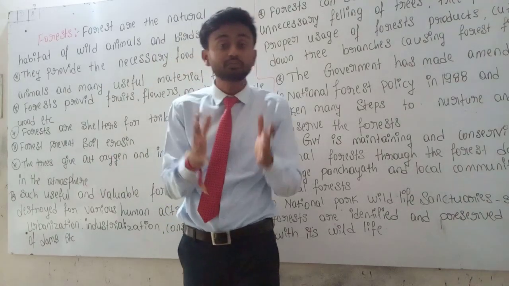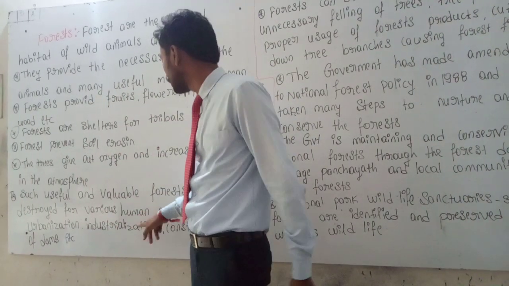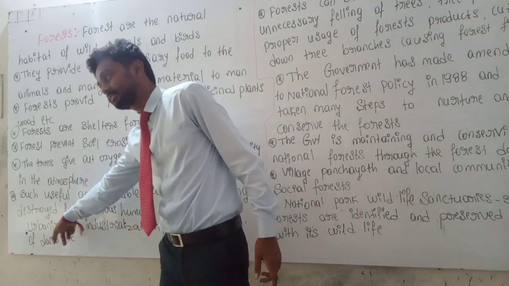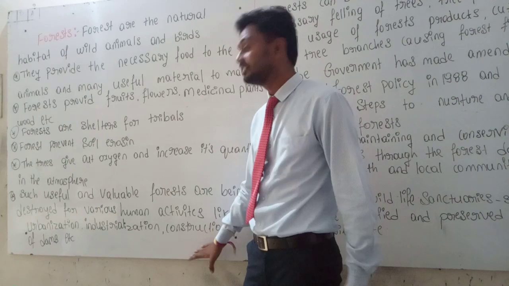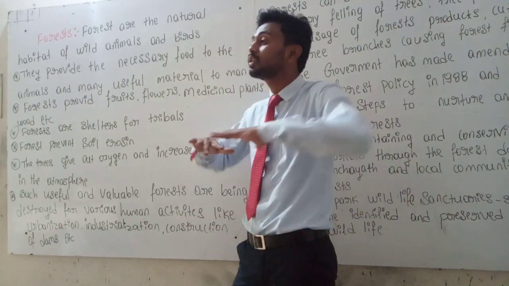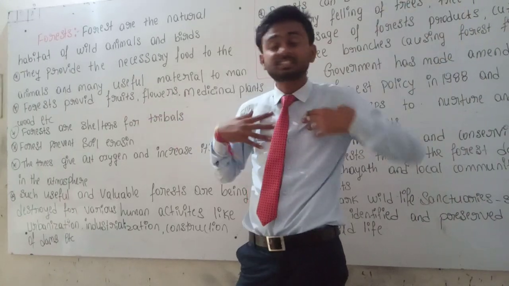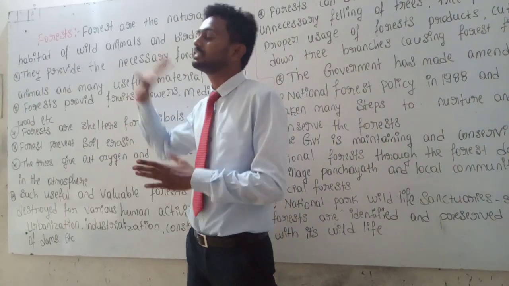Why? Because of the urbanization, the industrialization and the construction of dams. In that time, we destroy the plants, we destroy the trees, we destroy the forest.